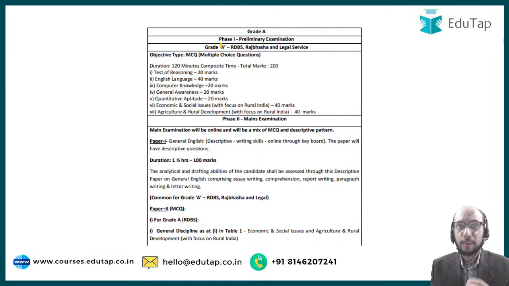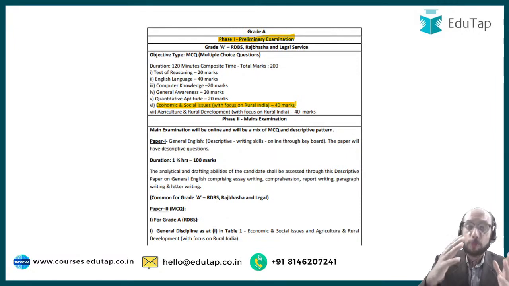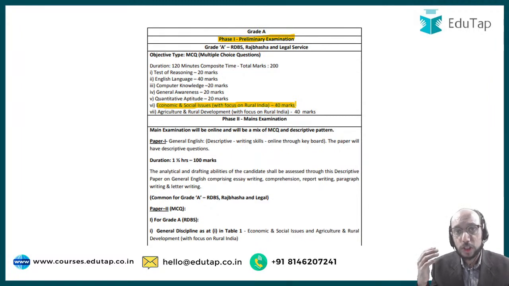If you look at phase 1 of this examination, the phase 1 preliminary examination, the one thing which is really different about NABARD is that in phase 1 itself, you have economic and social issues with focus on rural India, carrying 40 marks. So if you hope to proceed ahead in this examination, it is very important that you do economic and social issues well so that you can fetch probably 30 or 35 marks out of 40 at least, and you can secure a seat in phase 2. That is the importance. So you have to do well in this subject so that you can clear phase 1. That is point number 1.